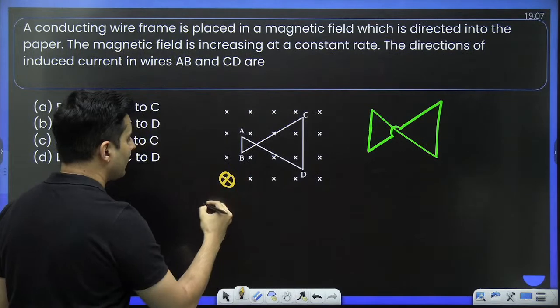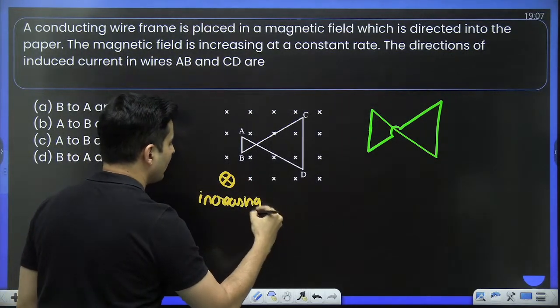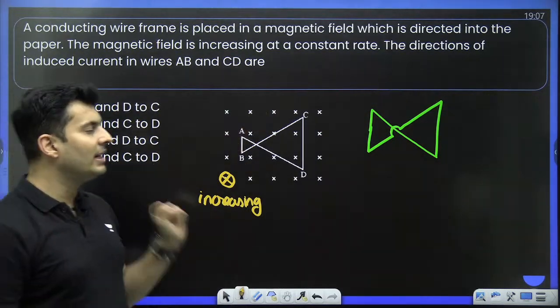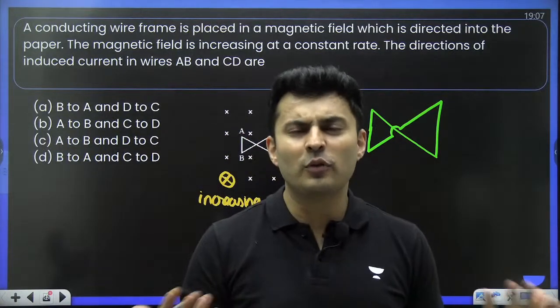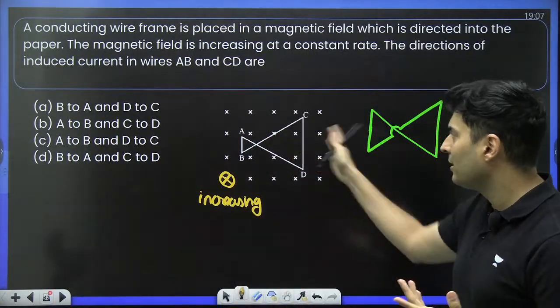The question is, if the magnetic field is increasing, as clearly mentioned in this problem, then what is the direction of the current in the AB part and the CD part? Basically, try to figure out how the current goes, then we can figure it out in AB, CD or any other such wire length.